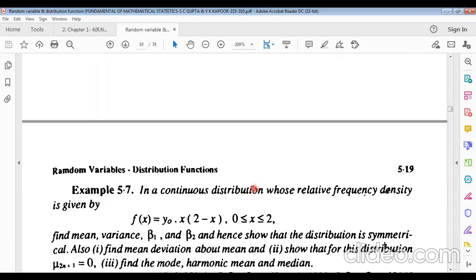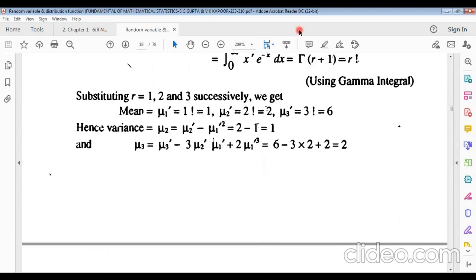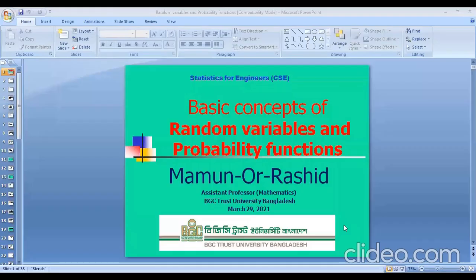Very interesting example. I hope everybody will try to complete this one. If you do practice, I hope everybody can understand the different examples connecting to random variables and probability functions, especially probability density functions.